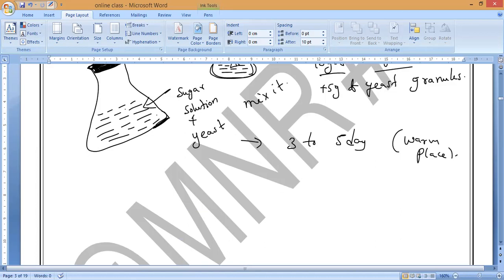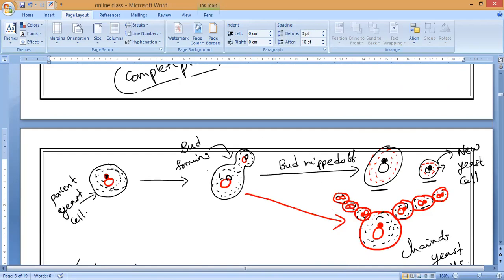So after that, when you observe the flask, the yeast culture is ready for examination. After 3 to 4 days, if you come and observe, we can see how budding takes place in the yeast cells reproducing by budding. We can see this yeast culture under the high power of a microscope, and see how the yeast is forming by budding, the same way we have drawn in the picture here.